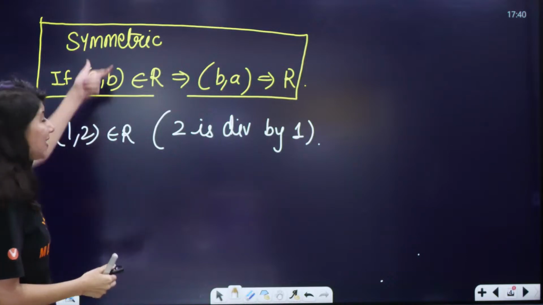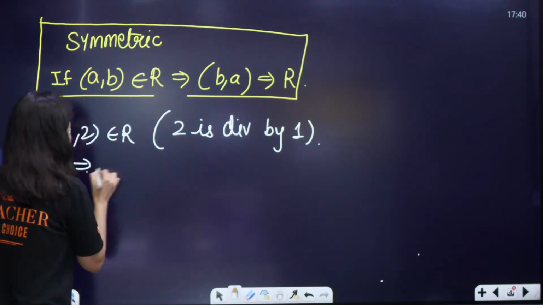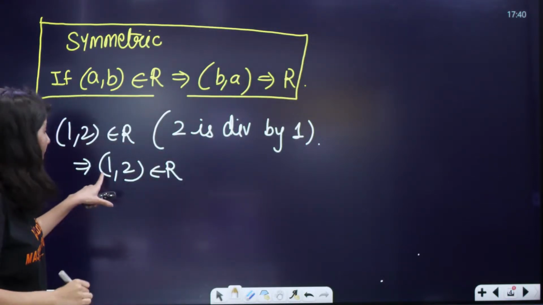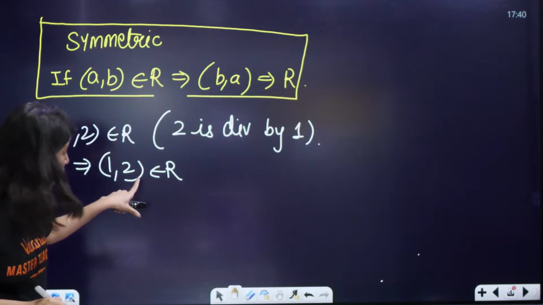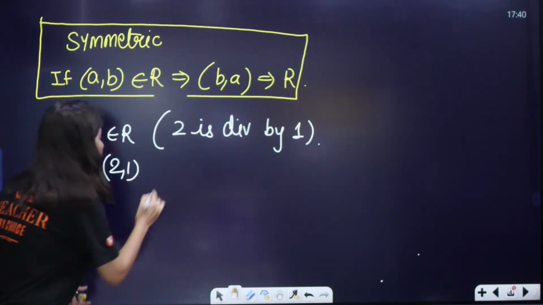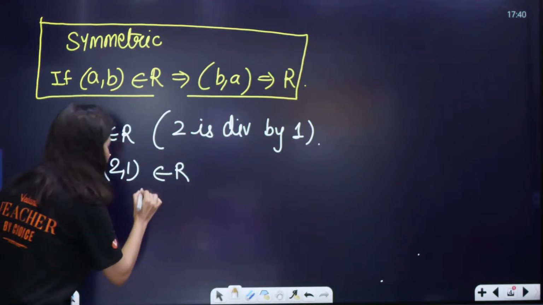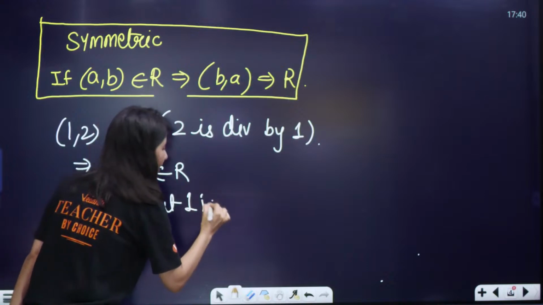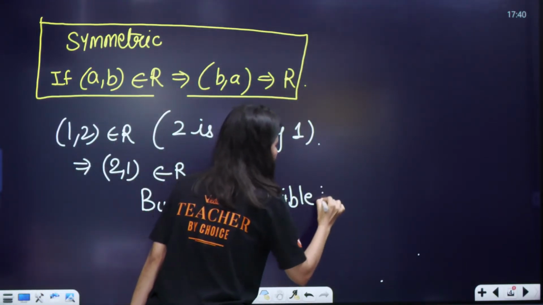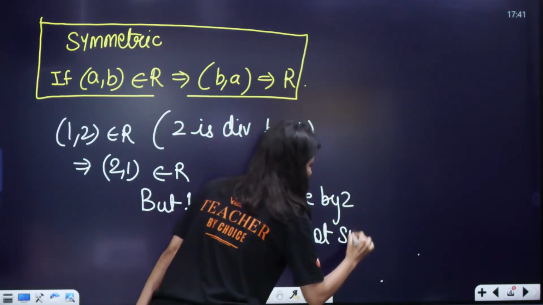Now, as per the symmetric condition, if 1 comma 2 is inside your R, then 2 comma 1 should also sit inside your R. But 2 comma 1 will belong to R only if 1 is divisible by 2. But 1 is not divisible by 2. That means not symmetric. My relation is not symmetric.